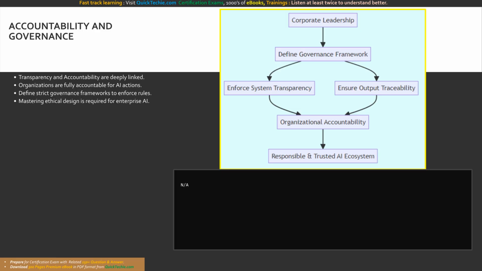It is absolutely critical for organizations developing AI to define and apply a strict framework of governance. This governance framework dictates how transparency is enforced, mandating the use of model cards, requiring RAG architectures for traceability, and establishing strict thresholds for evaluator scores.